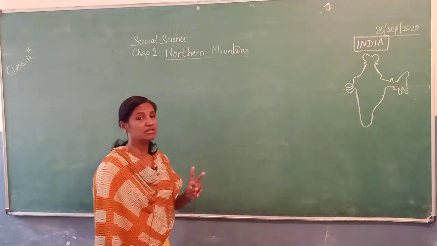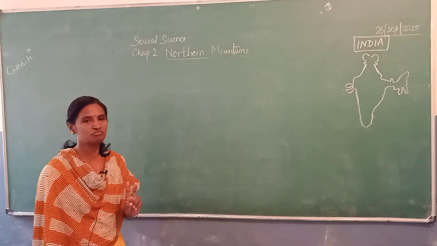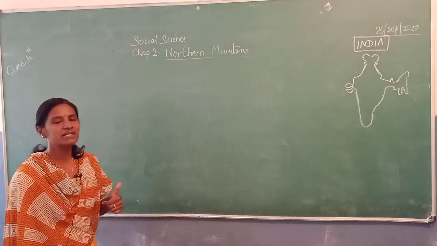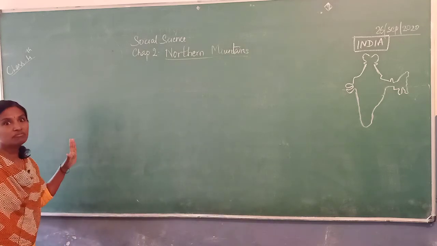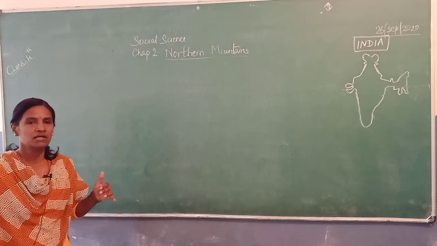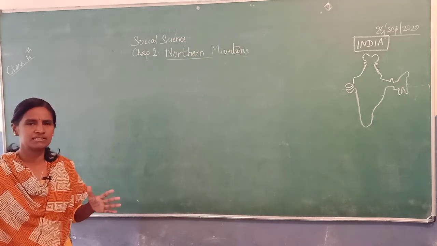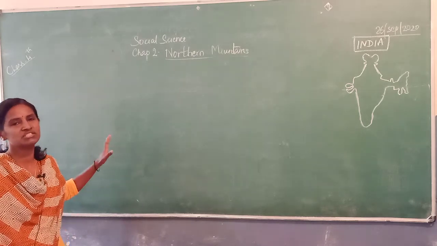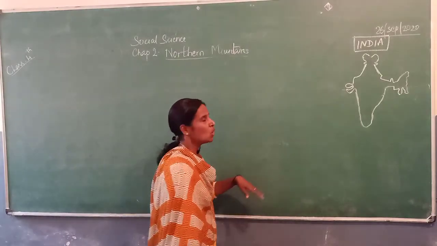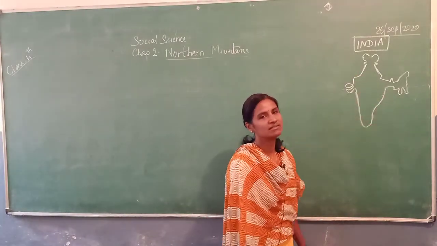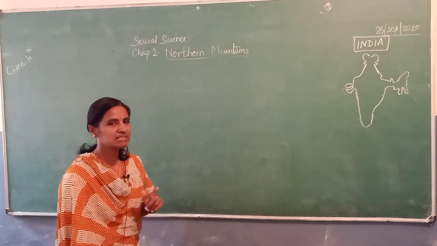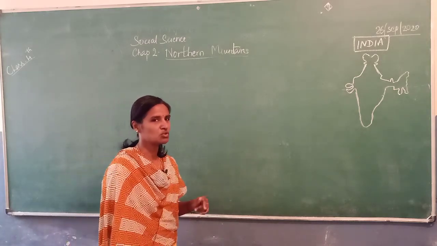Children, I am going to tell you that we have two kinds of map. One is a political map and one is a physical map. Political map means where we find everything like districts, places, maybe states; every place will be mentioned in that political map. Physical map means only the features are shown in this map, right? These are the two types of maps. It's just general information for you all.